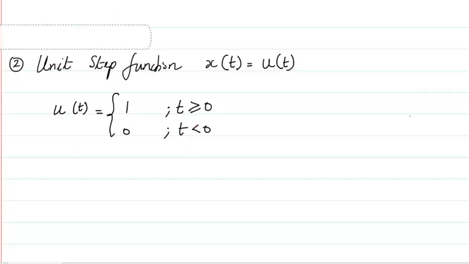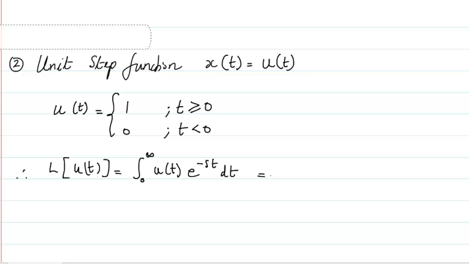The unit step function, we all know u of t is basically the value of 1 for t greater than 0, and for t less than 0 it is going to be 0. So let us take the Laplace transform of this particular signal. The Laplace transform of u of t is going to be the integral from 0 to infinity of u of t e raised to power minus st dt.